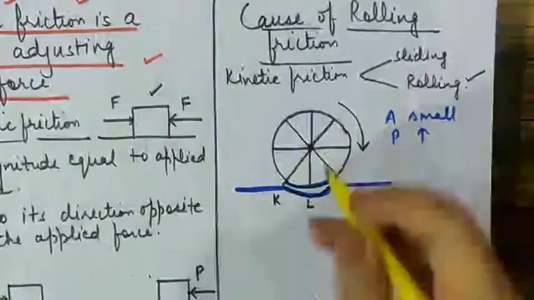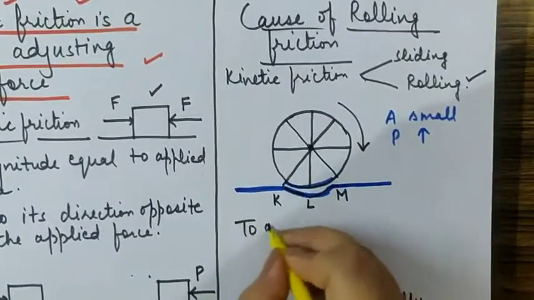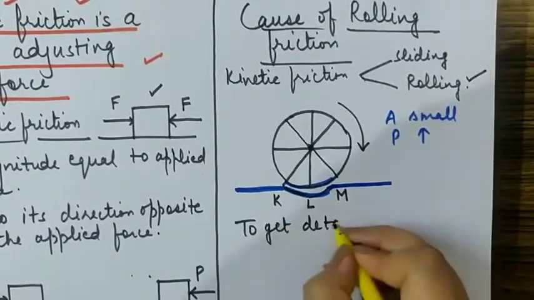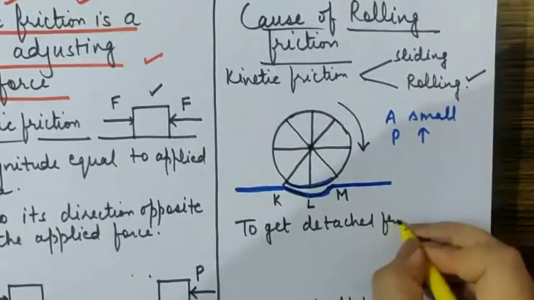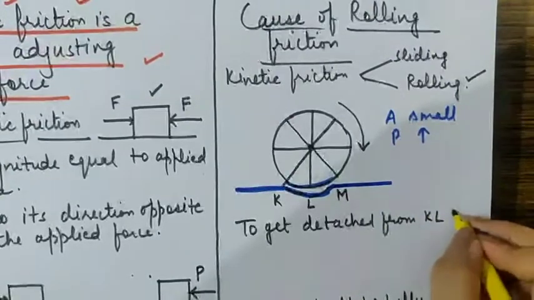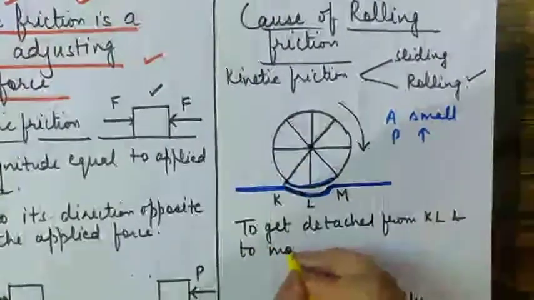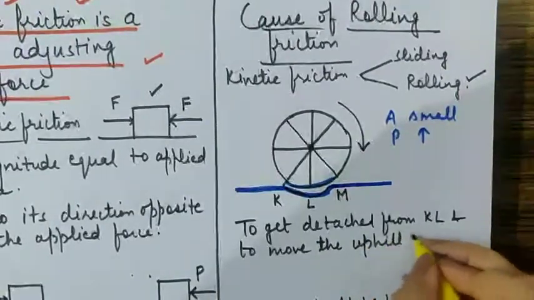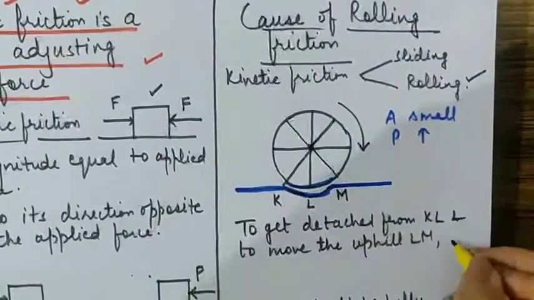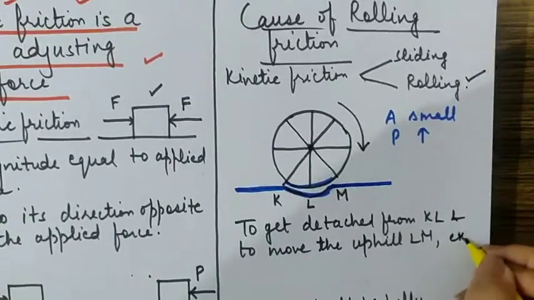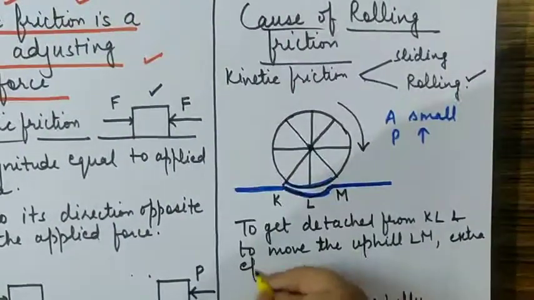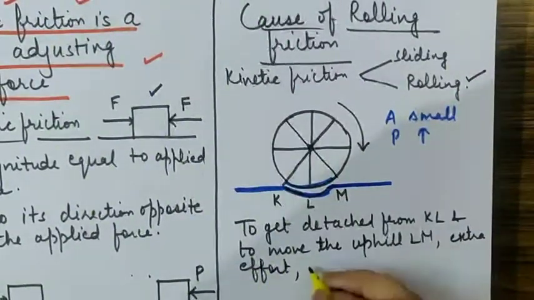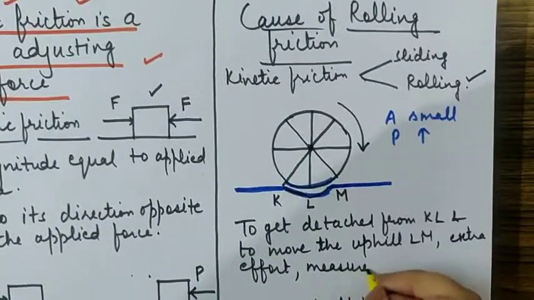So to get detached from KL and to move uphill LM, the tire has to apply extra effort, and that extra effort is the measure of friction.